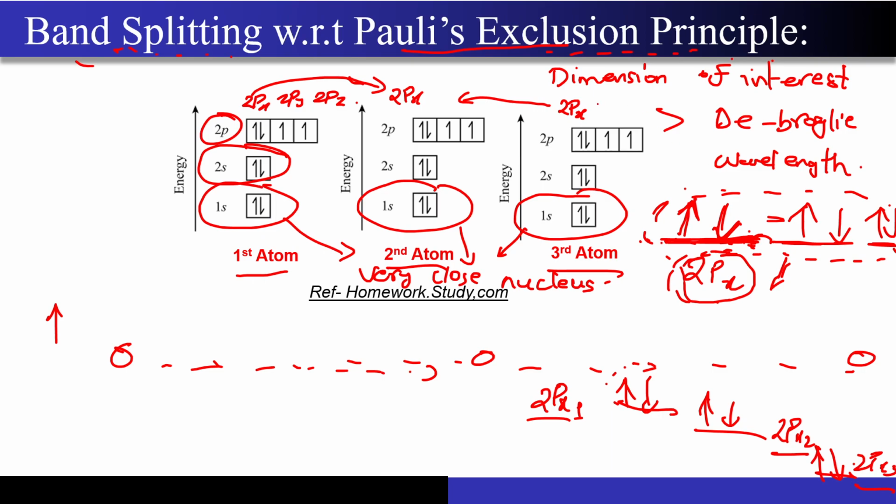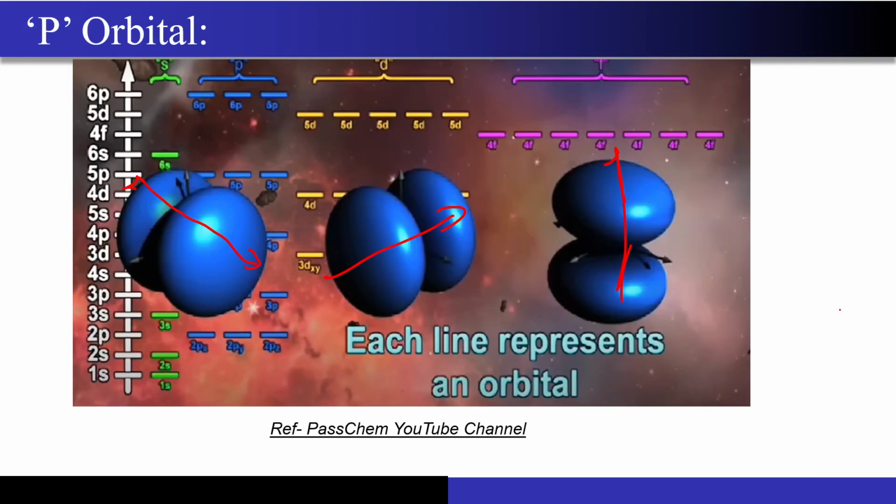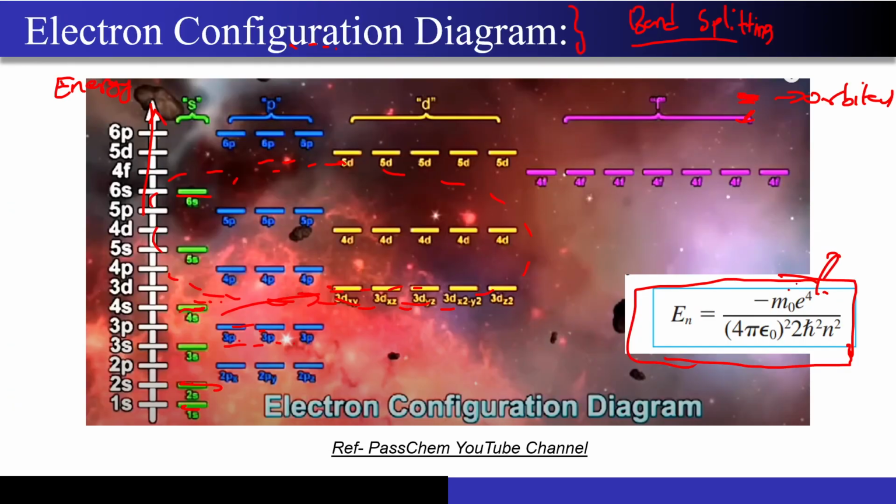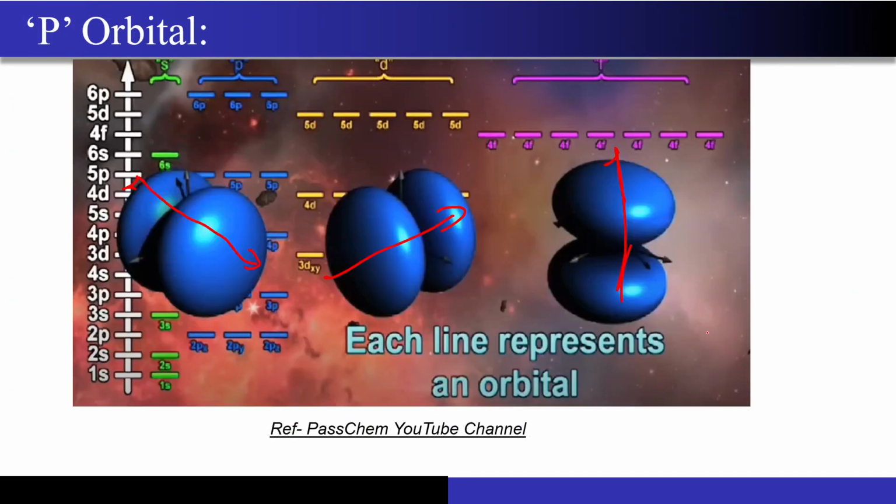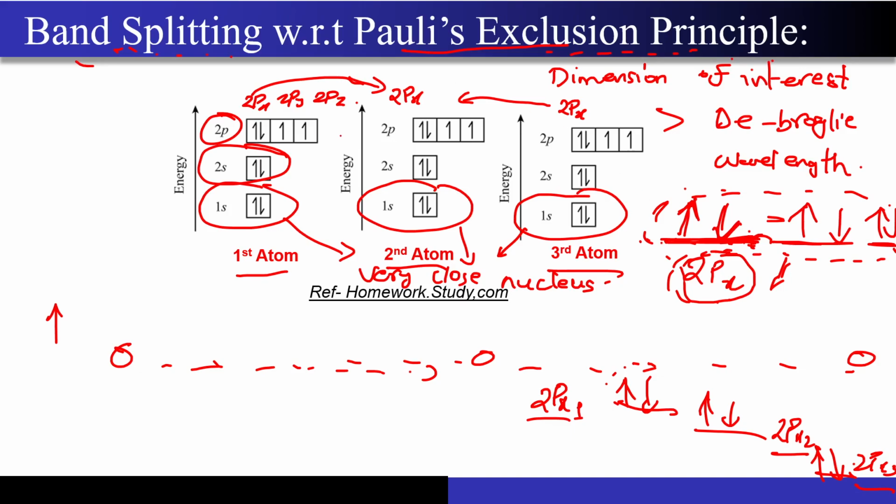When you bring two atoms very close with respect to each other, the first interaction that will happen is for the loosely bound electrons. And from this formula itself we can easily say that for n equal to 1 and n equal to 2, n equal to 2 is loosely bound compared to the electrons present in n equal to 1, right. So if I go over here, that is 2p, the electrons over here are loosely bound compared to the electrons present in the 1s, right. So that's why they don't take part in the interaction. Only the loosely bound electrons can take part in the interaction, right.